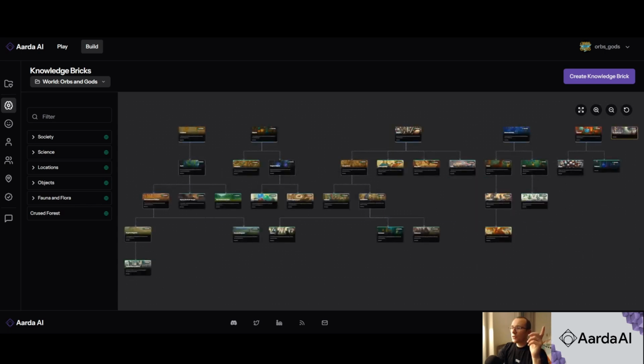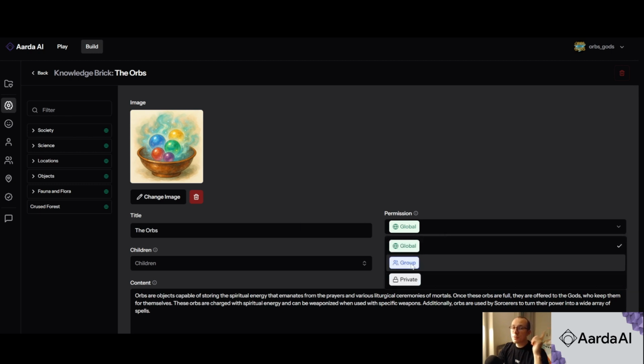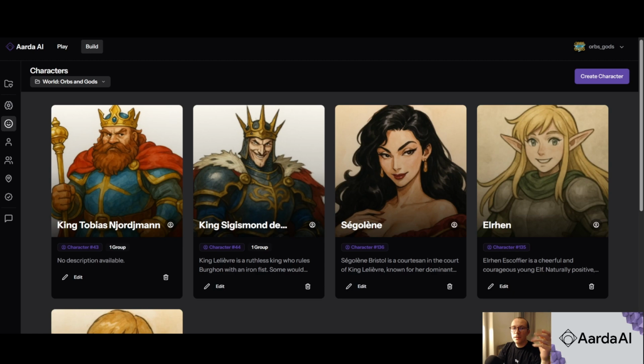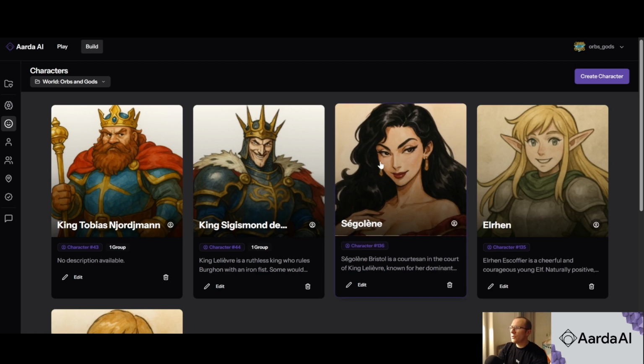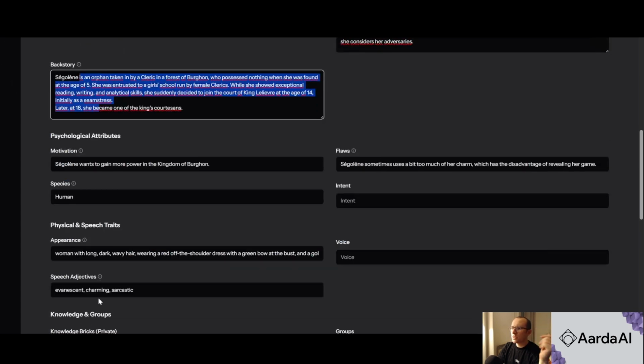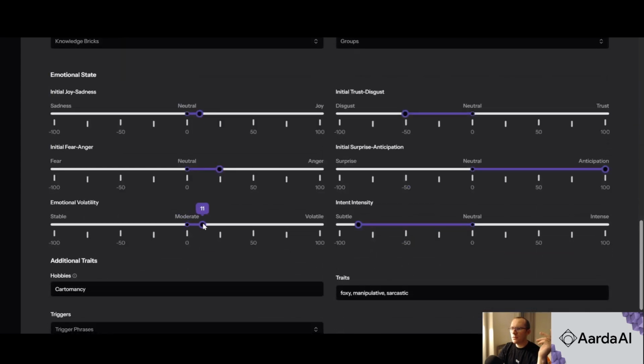For every single knowledge brick, you can choose if this is public knowledge, so every single character in the story will know about it, or if it's just a specific group, or if it's private information. So that will be a piece of knowledge that is only at character level. Next, we have characters, and you can have as many as you like, and for every single one of them, you click here, and you have this character sheet, and you can write anything you want. Core description, name, gender, backstory, some traits, some flaws and motivation, and even some emotional stats right here.